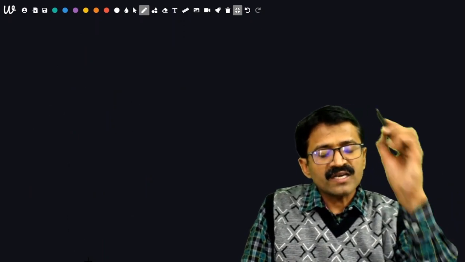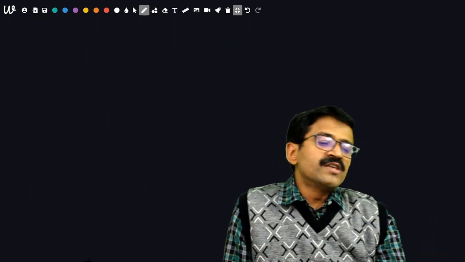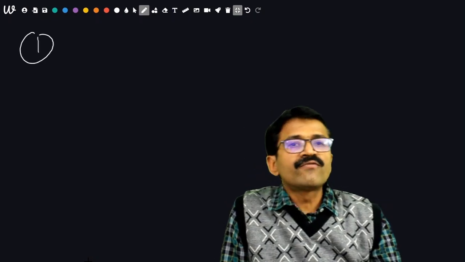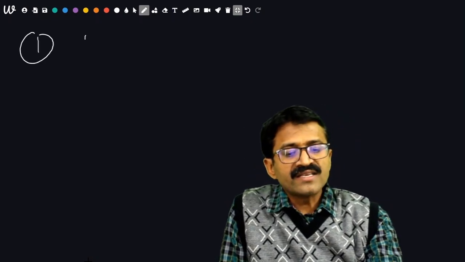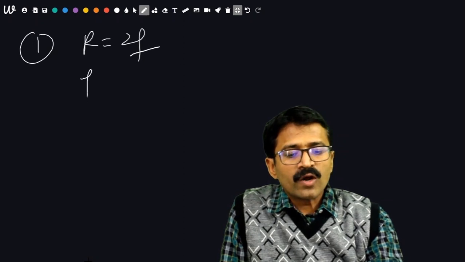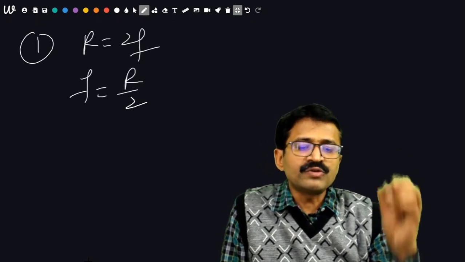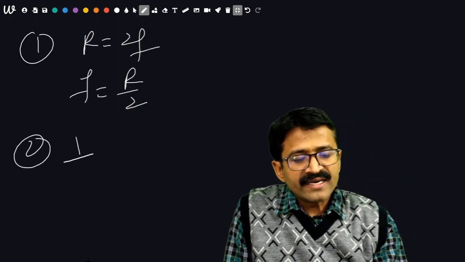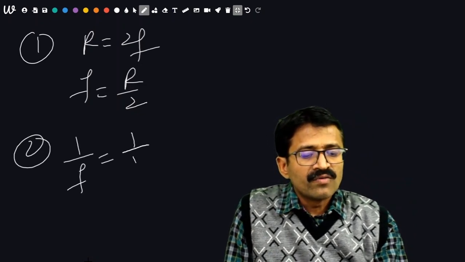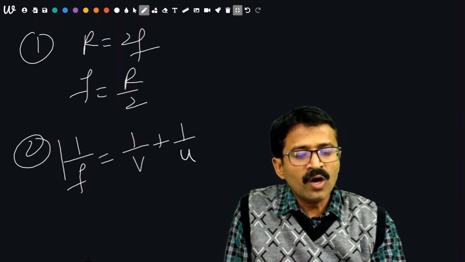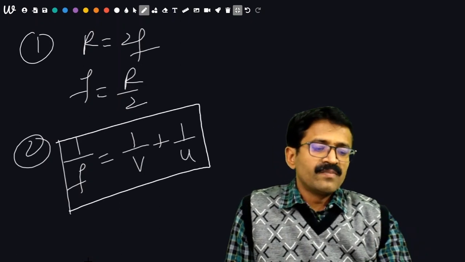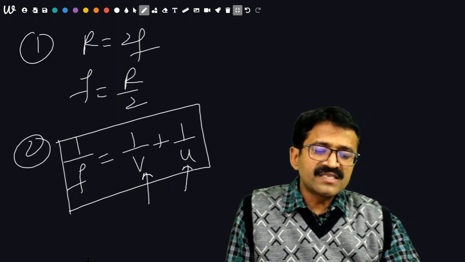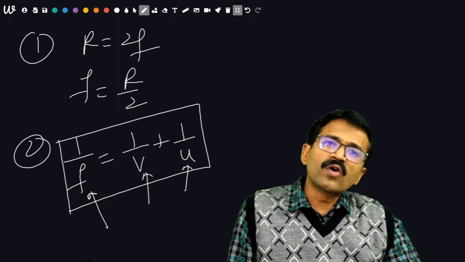Now, what about the numericals? There are two kinds of formulas on which numericals can be asked. First is the relation between focal length and radius of curvature, that is, r is equal to 2f or f is equal to r by 2. Now, the second is the mirror equation or mirror formula, that is 1 upon f is equal to 1 upon v plus 1 upon u. Remember, the positive sign is there. u is the distance of the object, v is the distance of the image, f is the focal length.